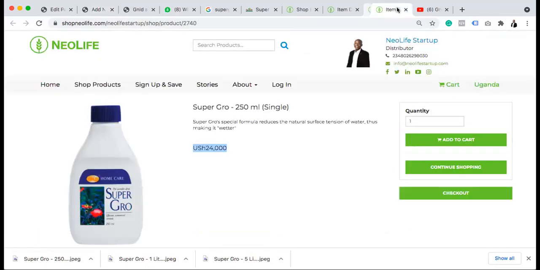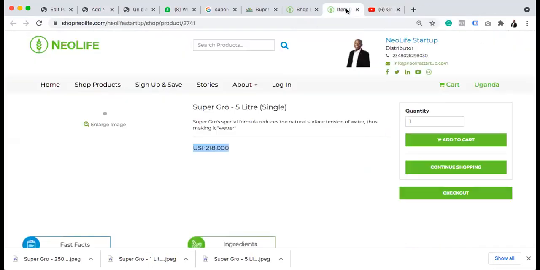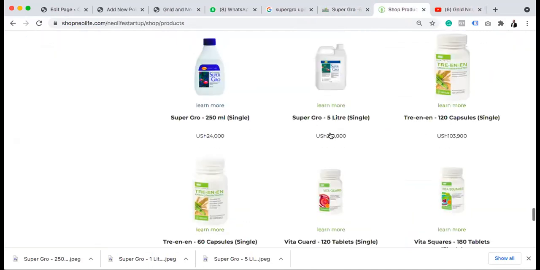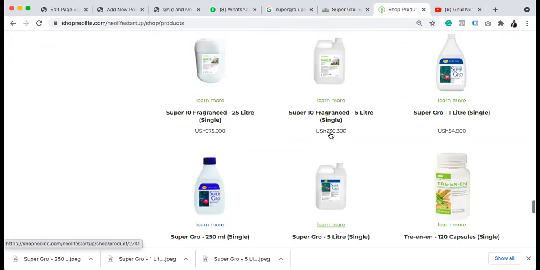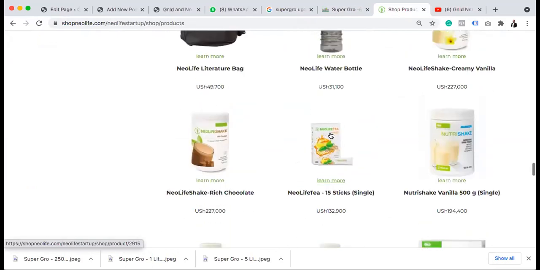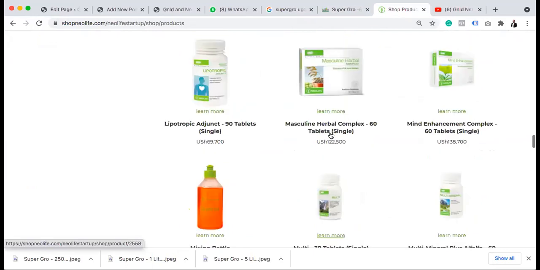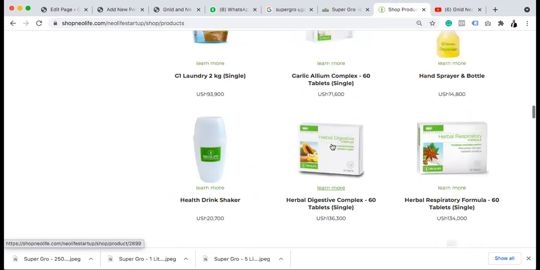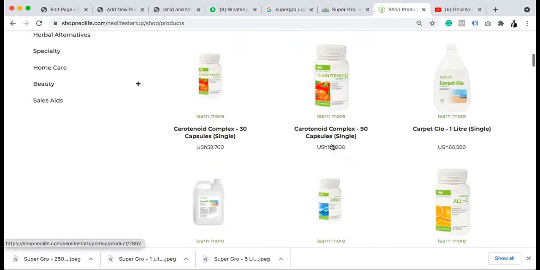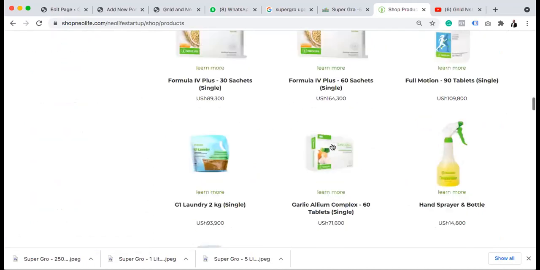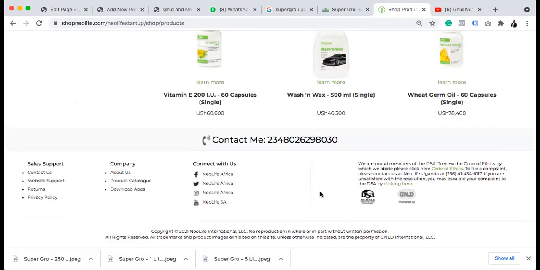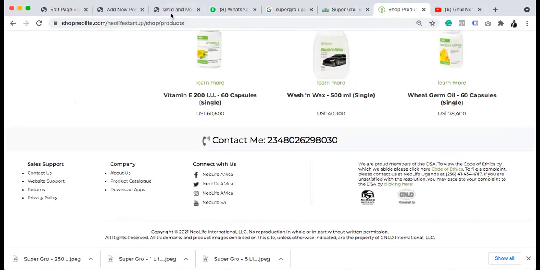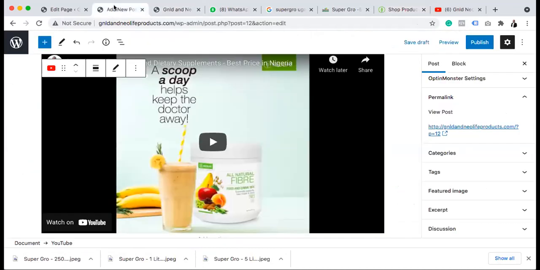Let me check on this Uganda page if they have maybe a manual or a bigger picture for Super Grow. So we should have a manual or something. Let me see if it is here. Oh, I love this. If this is Nigeria, I will buy it. Those packs. So I'm trying to check if they have a manual. Oh, Nigeria used to have a manual for this. Anyway, let me just use the product picture as a feature image, because it's very, very important for us to have a feature image.